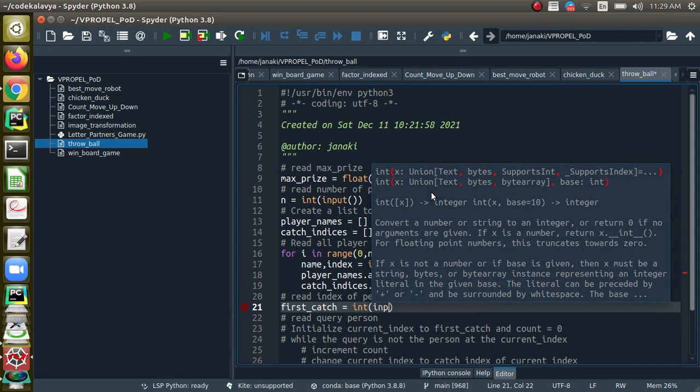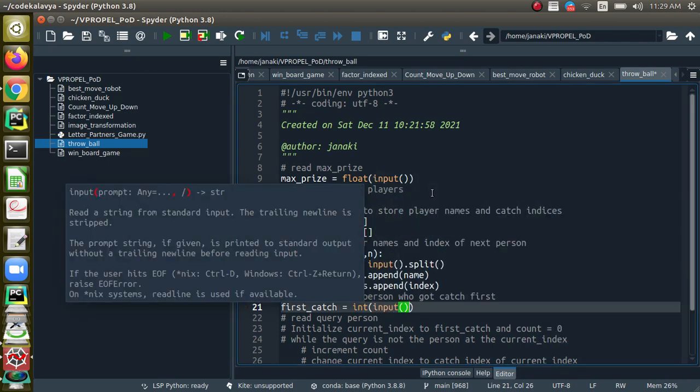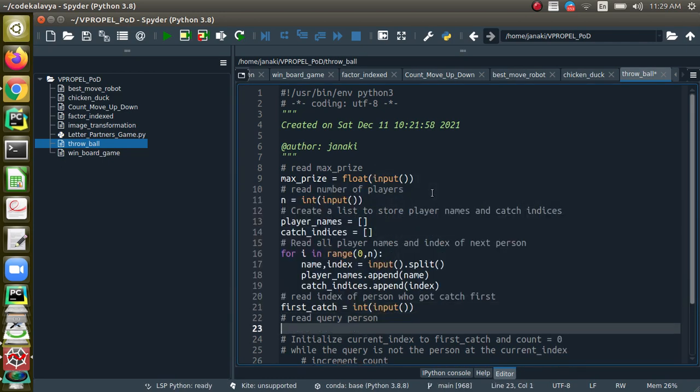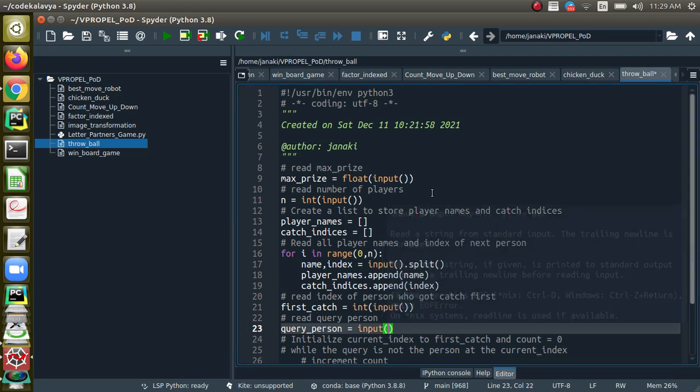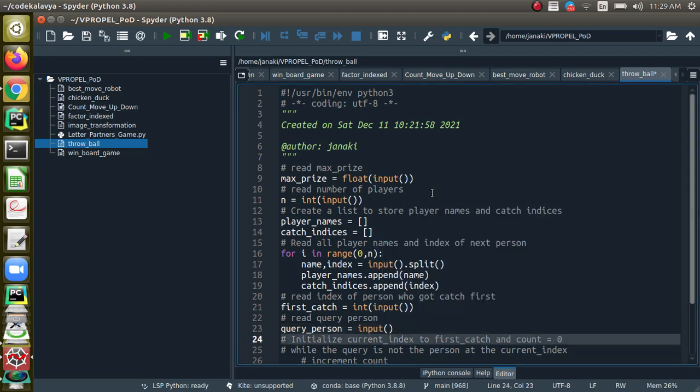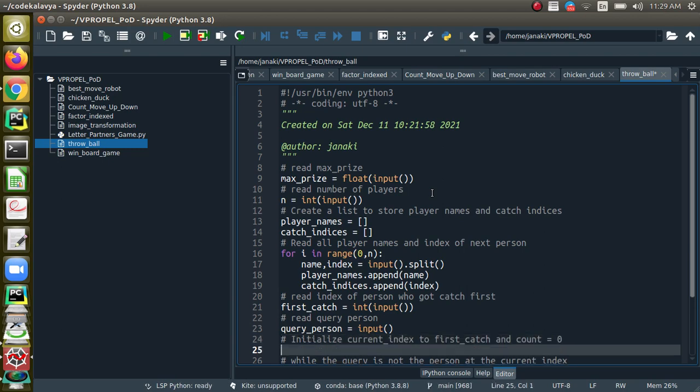We are getting only the index. So int of input query person. This is going to be the name of the person, so it should be taken as a string. Right. And we are going to initialize current index equal to first catch.